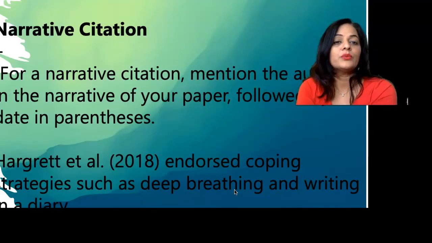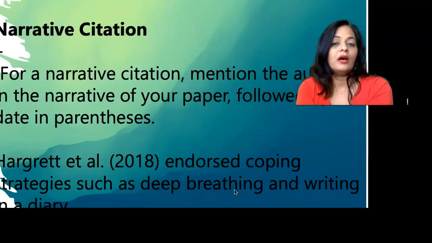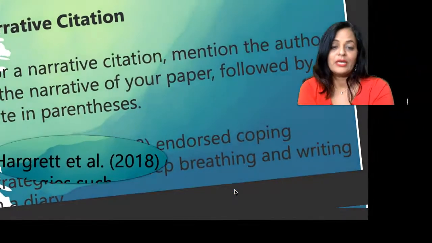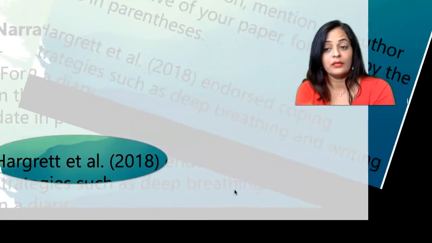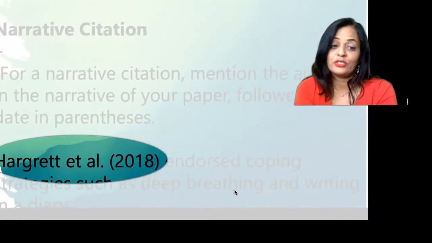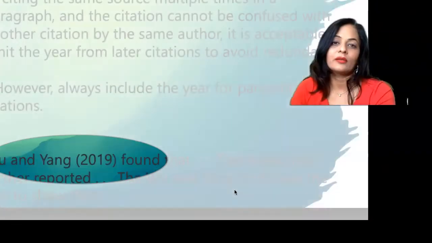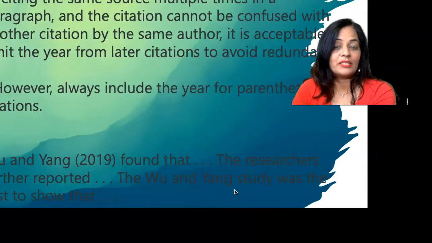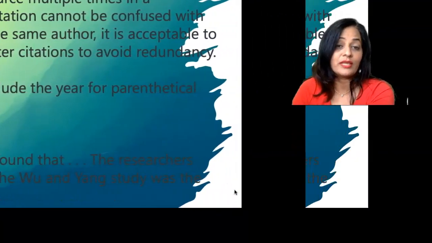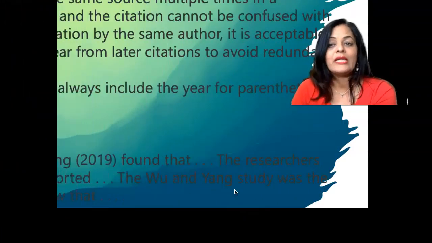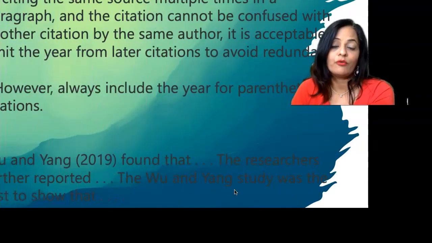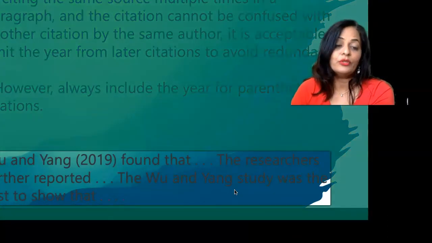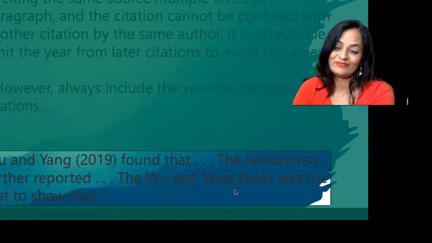Okay, next one is narrative citation. A narrative citation is when you mention the name of the author first and then in parentheses you write the year of publication, as you see on the screen, like this. If you're citing the same source multiple times in a paragraph and the citation cannot be confused with another citation by the same author, it is acceptable to omit the year from later citations to avoid redundancy. All right. For example, you will see on your screen here.